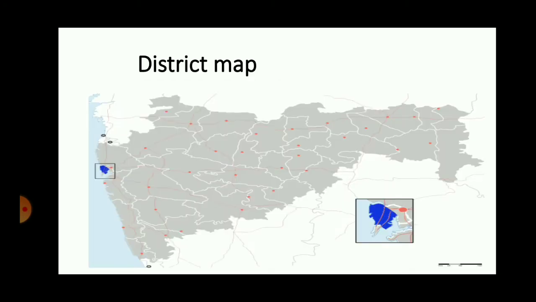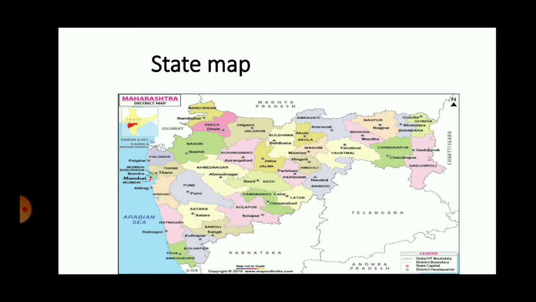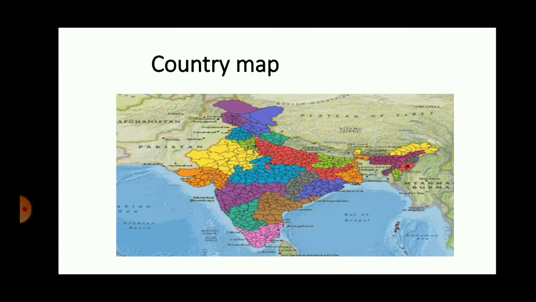Now, in the lower standards, in the earlier classes, you have studied what is a district map. Here in this particular slide, you can see the different districts of Maharashtra. Our district, Mumbai Suburb, is also shown. We have studied the state map. This is the state Maharashtra to which we belong. We can see the neighboring states of Maharashtra: Karnataka, Goa, Telangana, Chhattisgarh, Madhya Pradesh, Gujarat. So these are our neighboring states. We have also studied the country map. So in the lower standards we have studied the district, the state, and the country map.